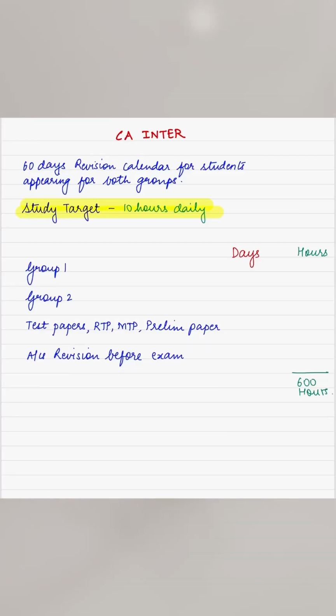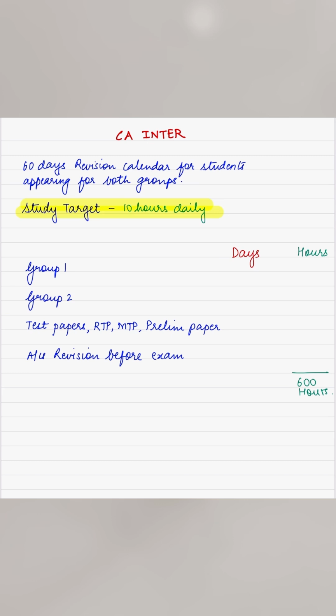Just 60 days remaining for your CA Inter exam. Assuming that you study effectively for 10 hours every day, that gives you a total of 600 hours. If I were in your situation, I would have utilized these 600 hours in this manner. For the student appearing for both the groups, this is the study target that you should set: a daily study target of 10 hours.